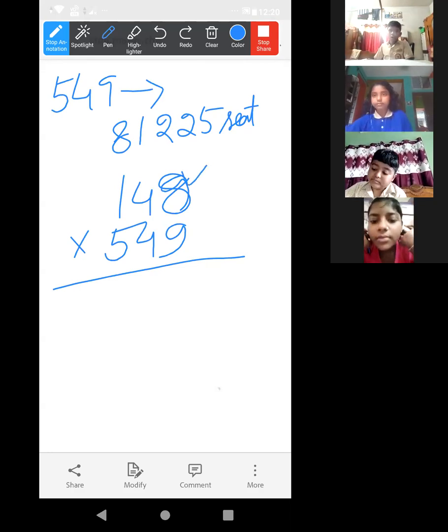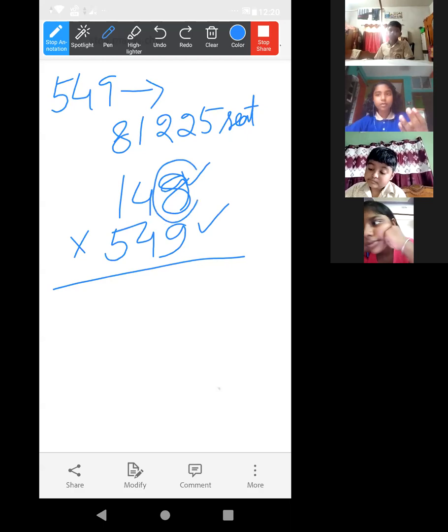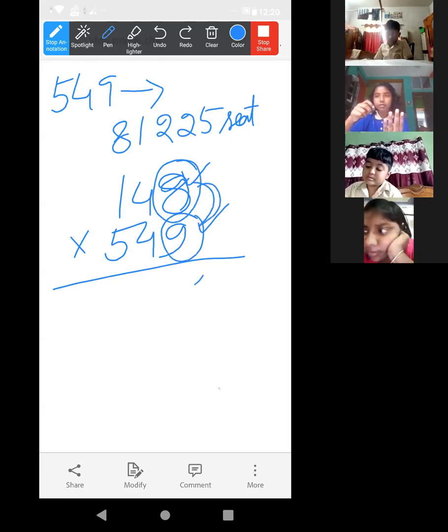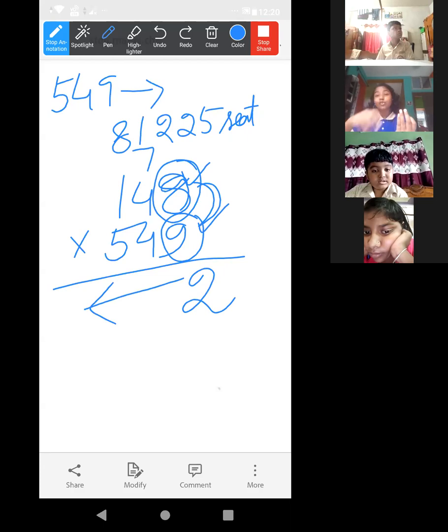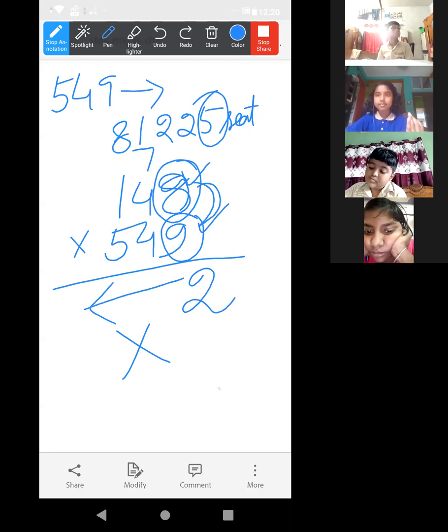Just take the unit place. Here the unit place is 8. Here it is 9. So, 8 9s are 72. We have to put 2 here, 7 over there. In this way, we have to continue. So, yes or no? But it will be false because here the unit place is 5, na. So no need to do the multiplication.